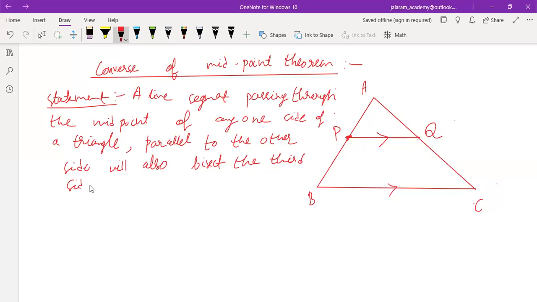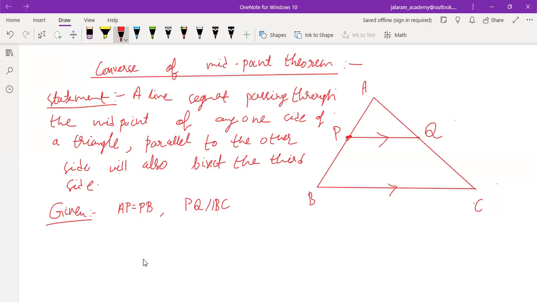the third side. So first of all, we will write what is given to us. PQ is the line segment passing through the midpoint P of one side AB of triangle ABC. So it is given that AP equals PB, and parallel to the other side means PQ is parallel to BC.